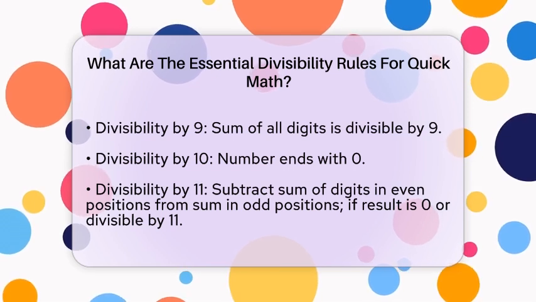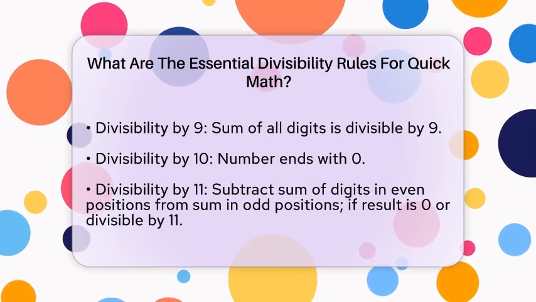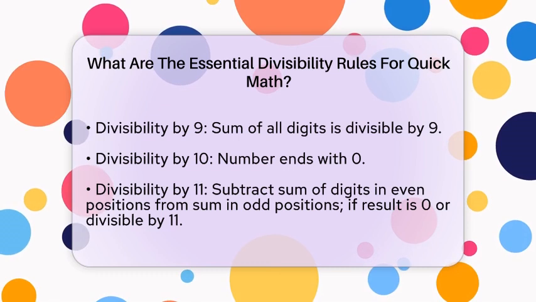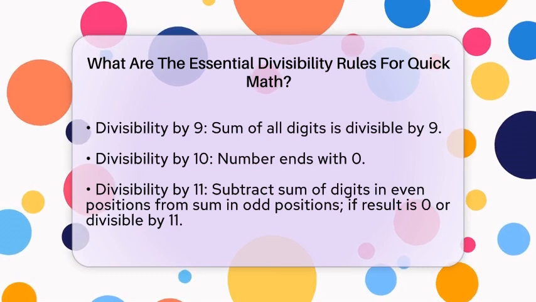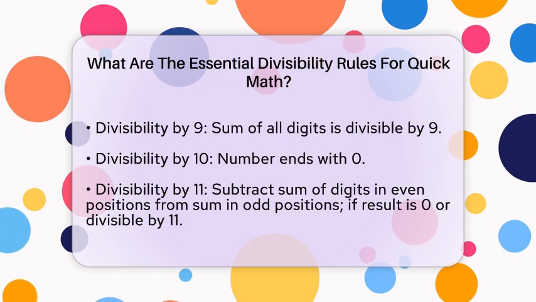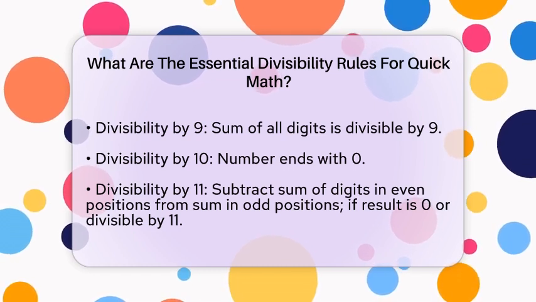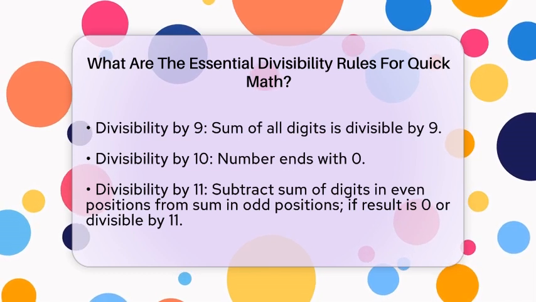For divisibility by 9, add all the digits together. If the total is divisible by 9, then the number is divisible by 9. For instance, 729 has digits 7, 2, and 9, which add up to 18. Because 18 is divisible by 9, 729 is divisible by 9.